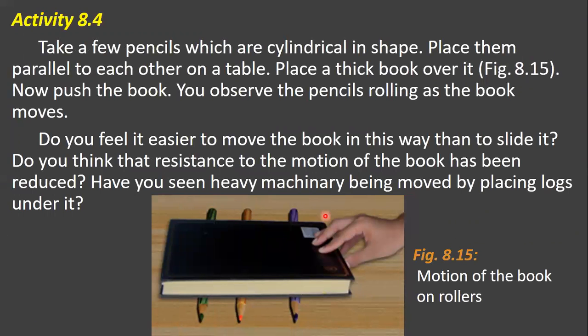Let us do one activity here. Take a few pencils which are cylindrical in shape and place them parallel to each other on a table. Place a thick book over it. Now push the book. You observe the pencils rolling as the book moves. As you push the book, the pencils also move along with the book.